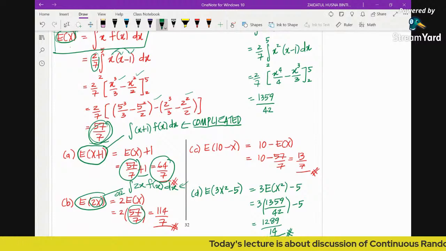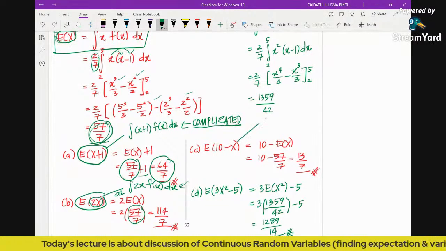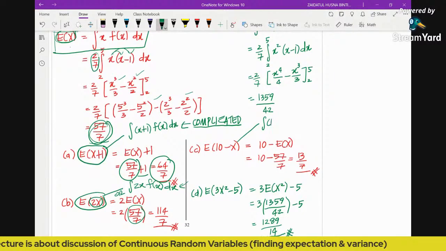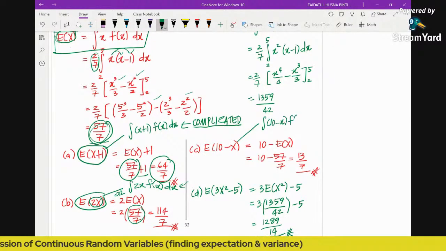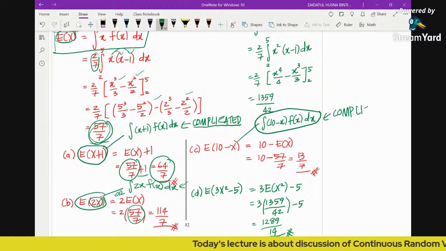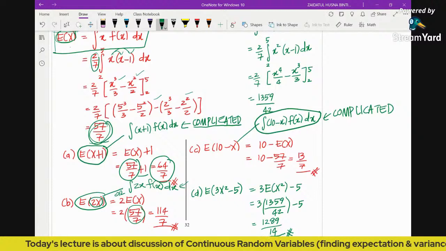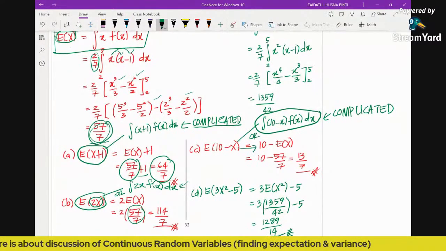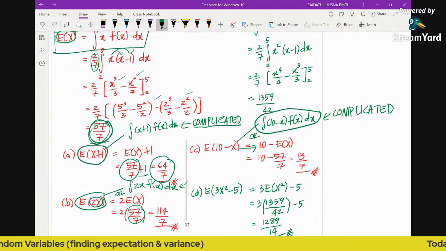And then next, the expectation of 10 minus x. Again, what you can do is find the integral of 10 minus x times its PDF if you want. But again, I don't really advise you to do this because it will get complicated. What you need to do is just find the expectation of x, and by using the property, you will have 10 minus the expectation of x. You bring your previous answer down, so you will get 13/7.